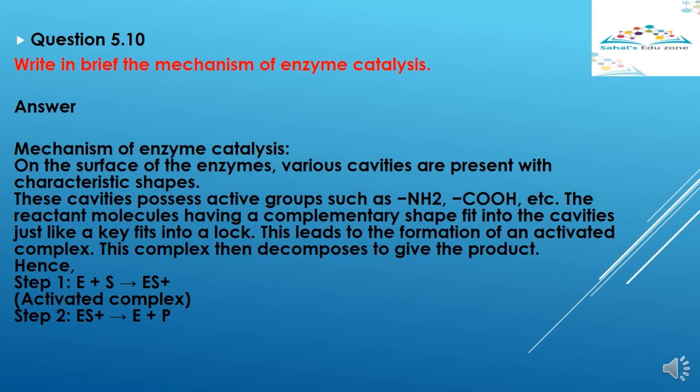First stage, enzyme combines with the substrate to form enzyme substrate complex. This enzyme substrate complex is highly unstable. It dissociates to form enzyme and product. This mechanism of enzyme catalysis is also known as the key and lock mechanism.